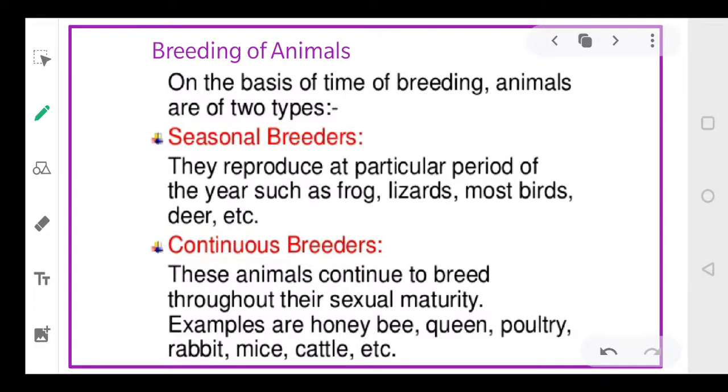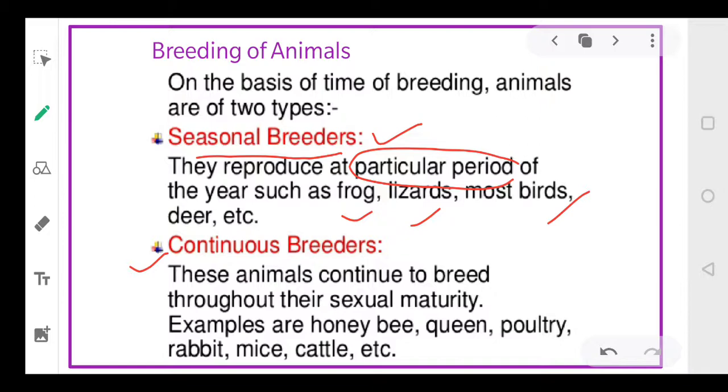Now, depending upon the animals, on the basis of time of breeding, we can say there are two types of breeders. One is seasonal breeders, another is continuous breeders. Seasonal breeders only breed in a particular season, during a particular period. For example, frogs, lizards, birds. And since they breed in a particular season, you will find that after the season, suddenly there is an increase in the number of lizards, birds or deer.